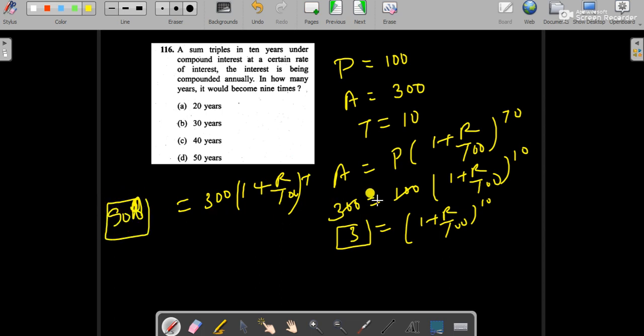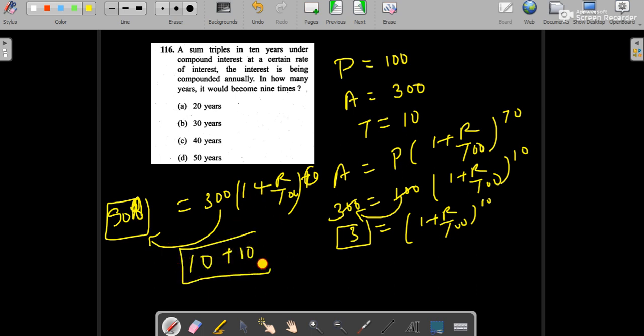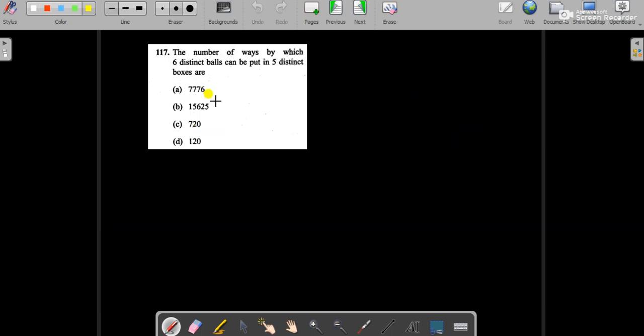So you can see here, if the relation is 3 times, that means it will take another 10 years to triple its amount. So initially it was 10 years and another 10 years, so it will need 20 years to become 9 times of its initial principal. So our answer is option A. Let's move to next question.